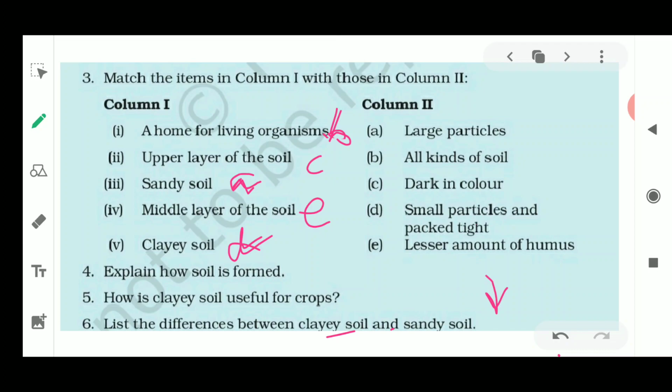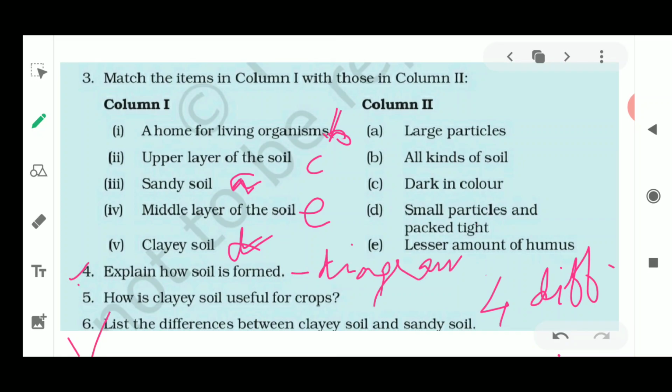You have to write down at least 3 or 4 differences between the soils. Types of crops could also be used in writing the differences. Please remember, you will write about 4 differences in this answer. Next is, explain how this soil is formed. We will draw the diagram of weathering here in this question. Next, the difference is over.